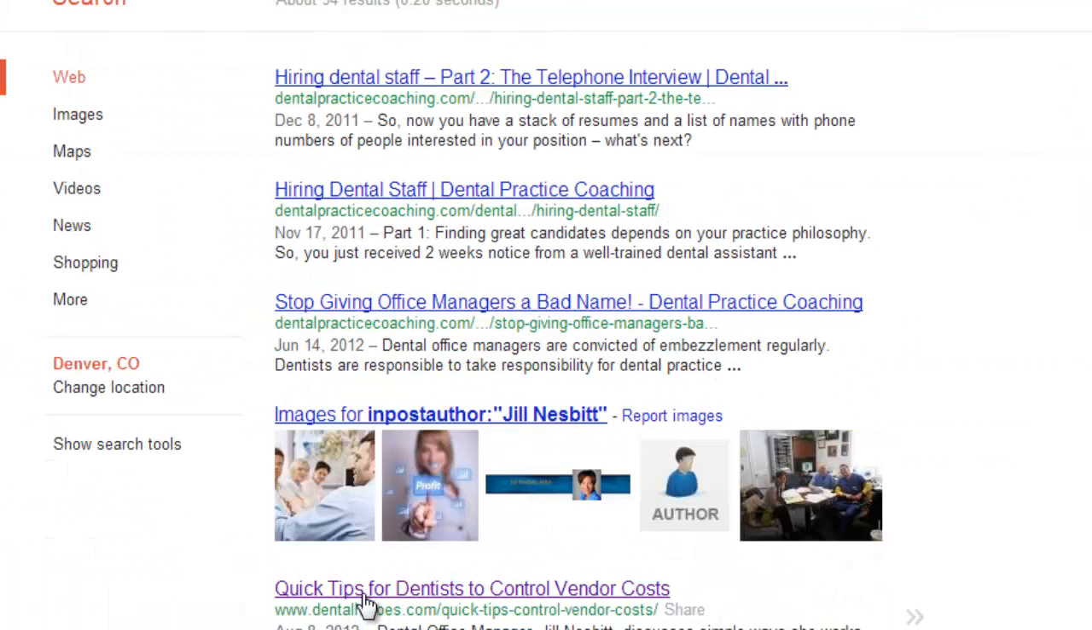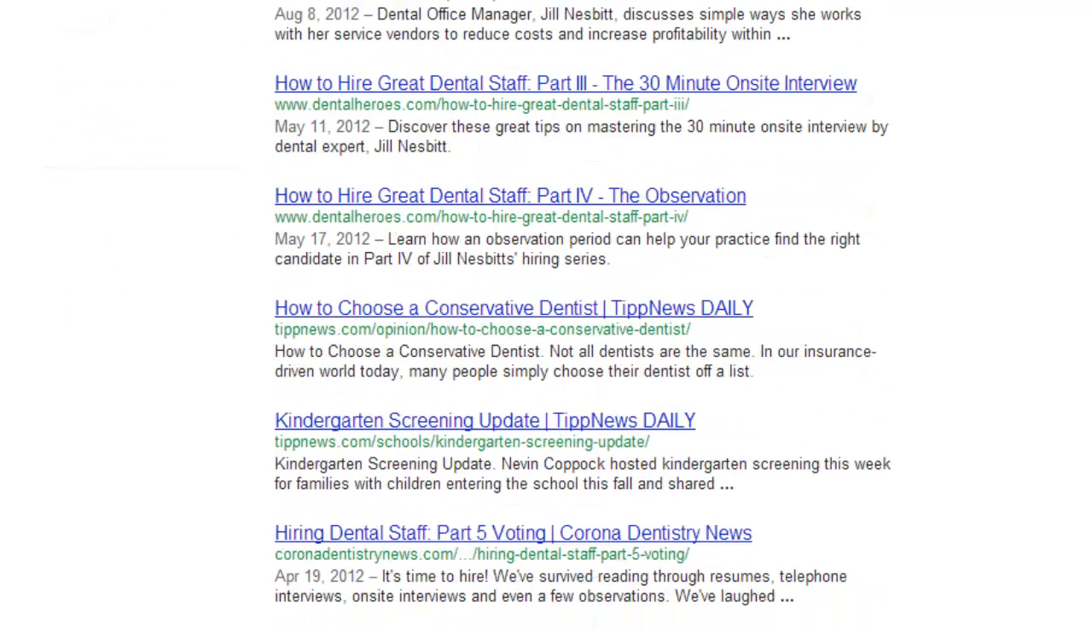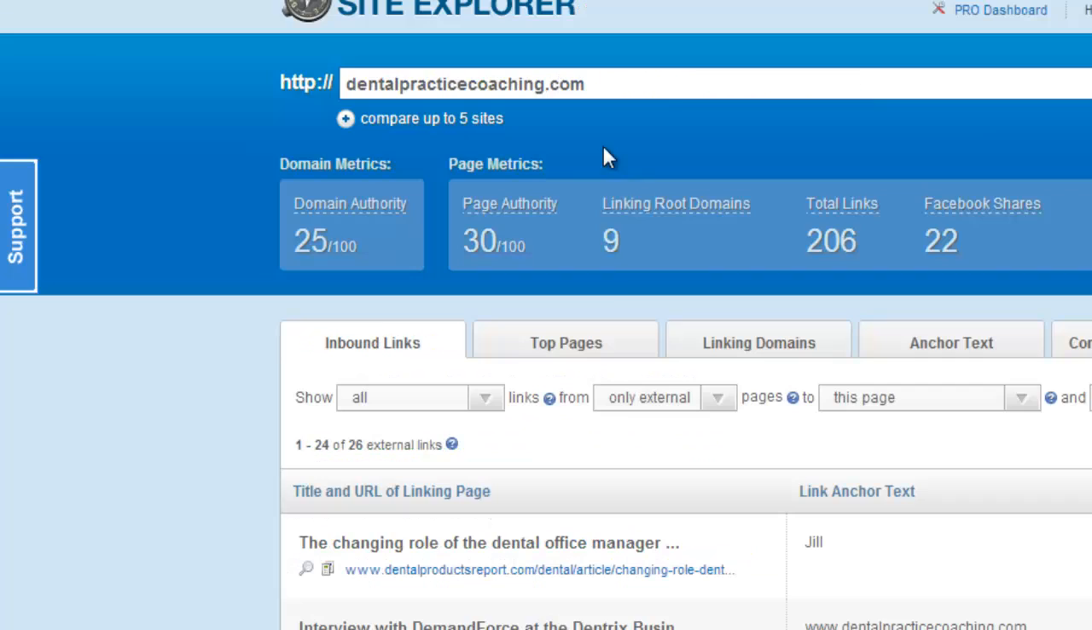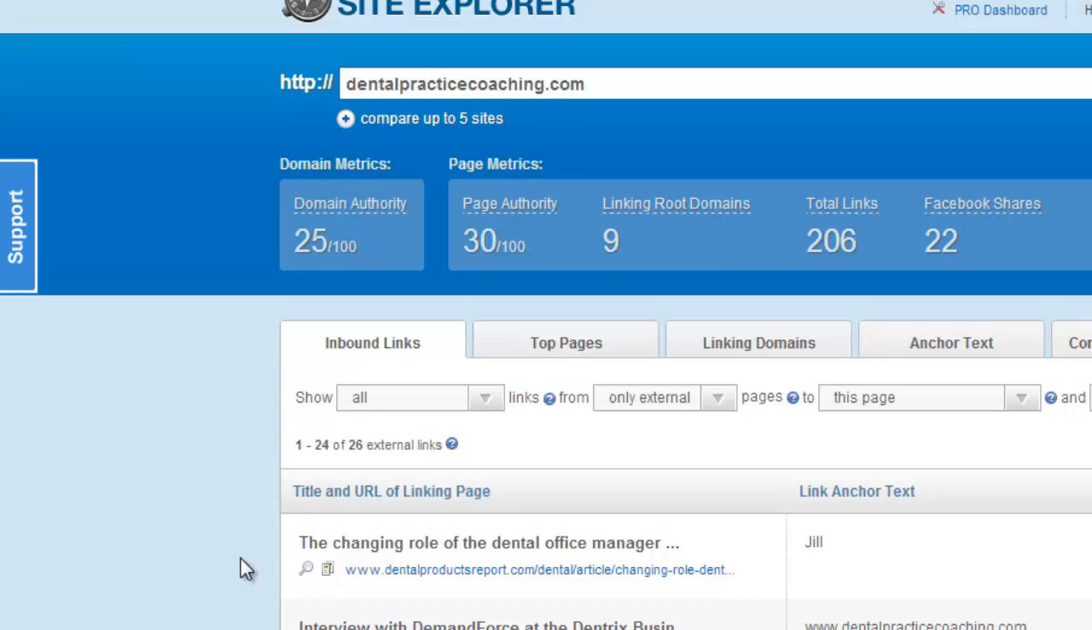And right, here's the same article that we found, dental practice, that's her website, Dental Practice Coaching, Dental Heroes. And if we would go on, we would see the same websites that are in Open Site Explorer, maybe more, simply because Open Site Explorer has a little bit more quality of a database. But anyway, that's how you could find many more.